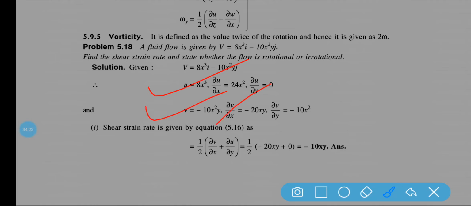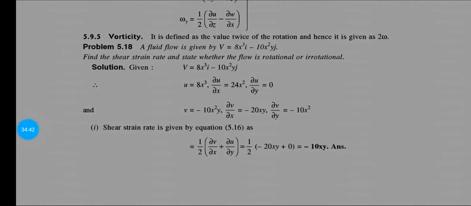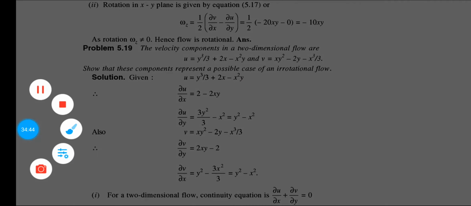Next, v is equal to this one, so del v by del x and del v by del y I can easily find out. Now what do you need to find out? The shear strain rate, which I already told you a few minutes ago: half into del v by del x plus del u by del y, so ultimately minus tan x is the shear strain rate. I hope it is clear.